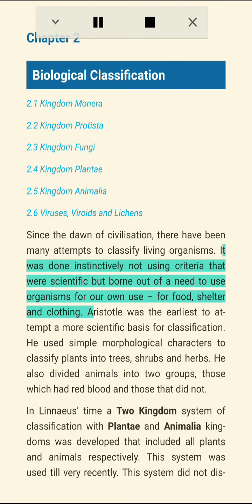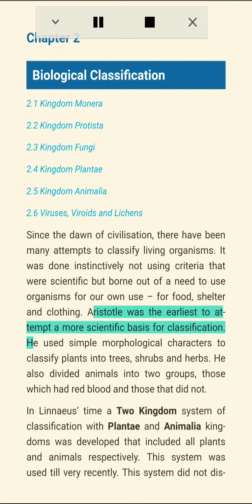Since the dawn of civilization, there have been many attempts to classify living organisms. It was done instinctively, not using criteria that were scientific but born out of a need to use organisms for our own use, for food, shelter and clothing.